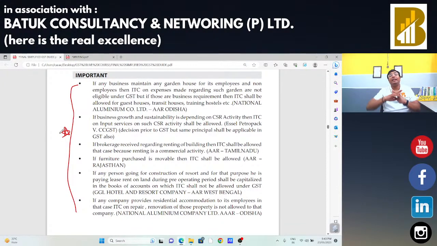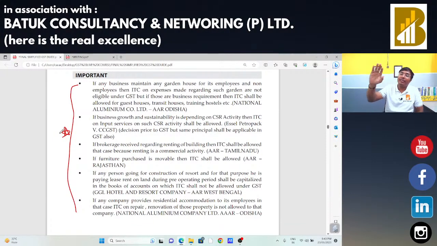Then after, we started our discussion on a very important topic, that is input tax credit. As per section 16 subsection 1, input tax credit is allowed if someone is going to use the particular products in the course or furtherance of business. Section 16 subsection 2 imposes 5 types of conditions to claim the input tax credit. Section 16 subsection 3 is regarding the depreciation part, and section 16 subsection 4 is regarding the maximum timeline to amend the GST returns.